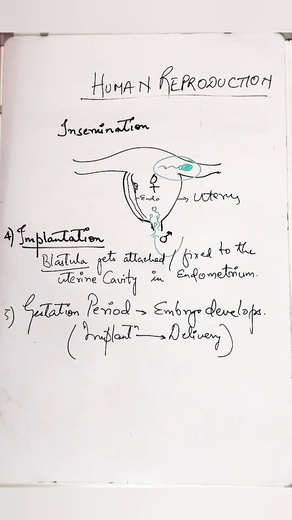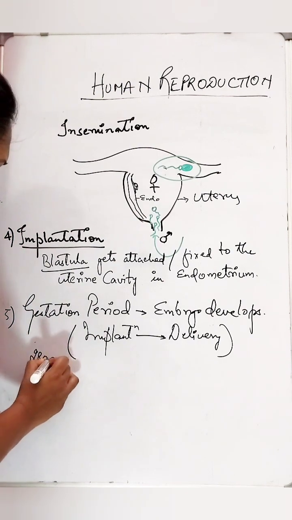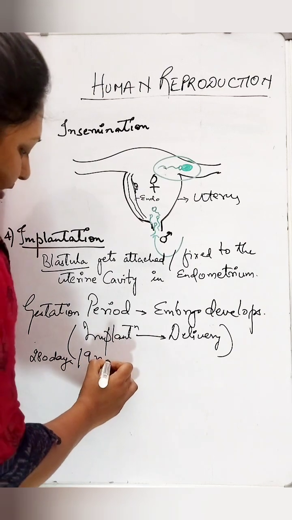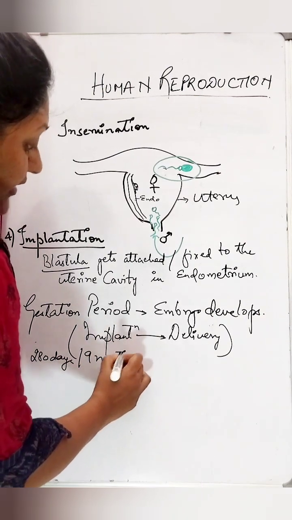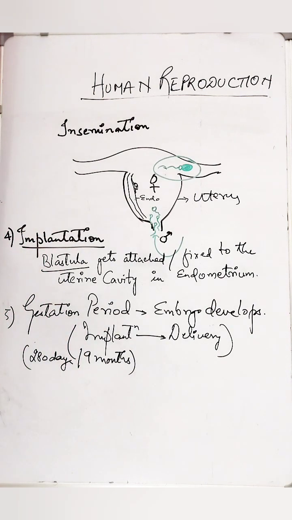So many stages it will cross, and then it will give rise to the expulsion in the form of a delivery, fetal delivery. So usually the gestation period is 280 days or 9 months. It is usually 280 days approximately, or a period of 9 months.